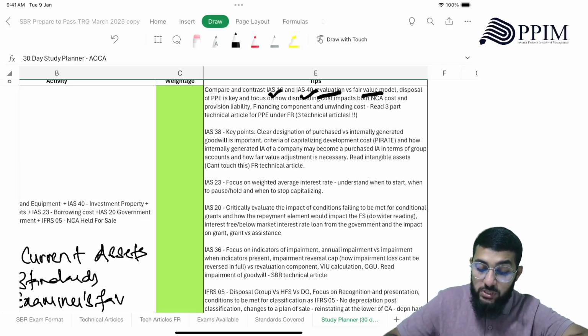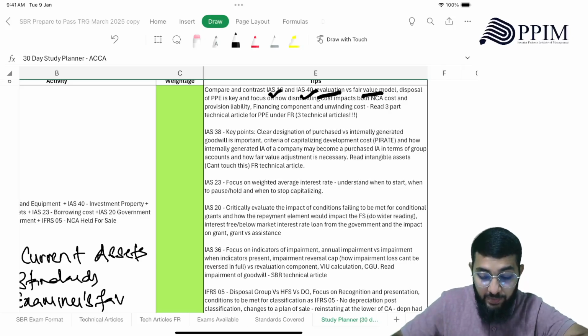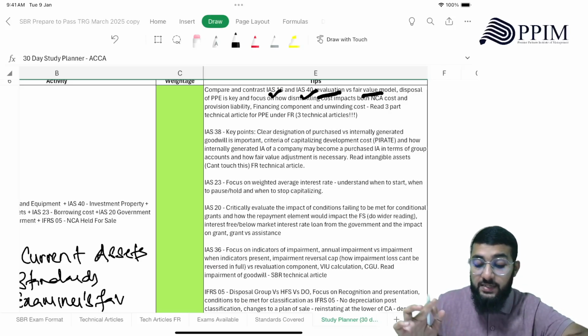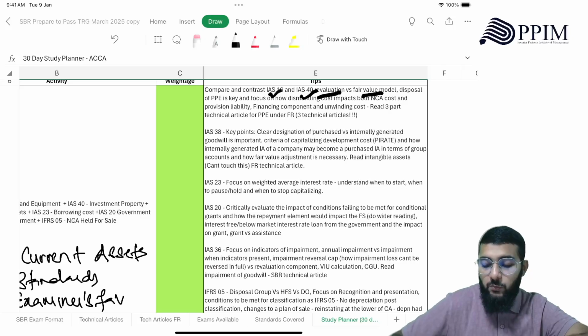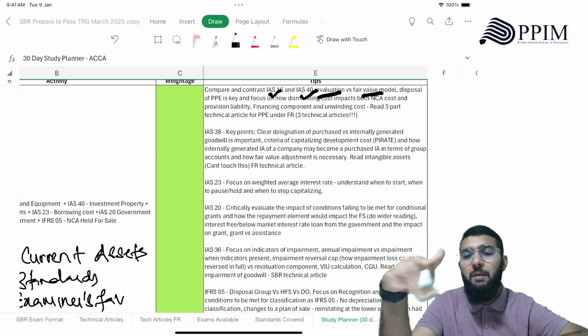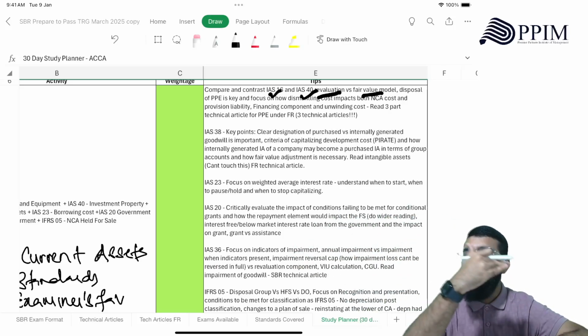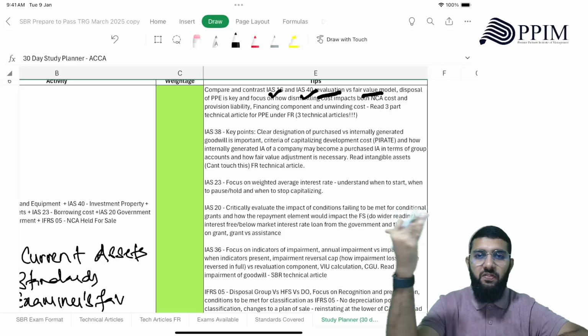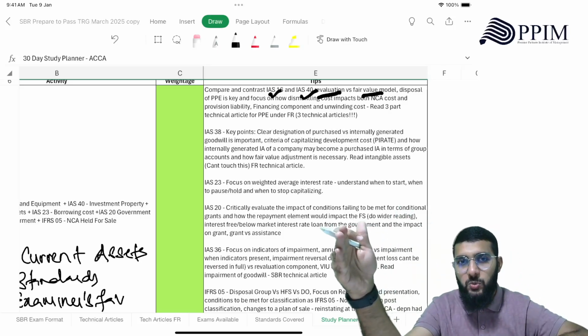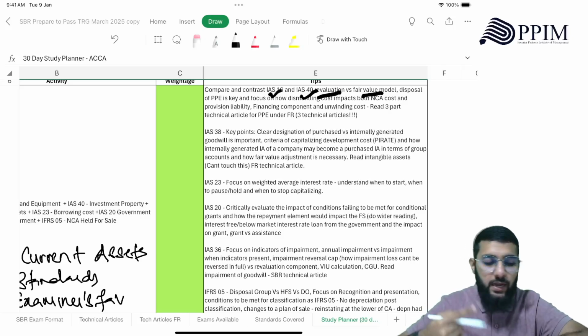Then how disposal of PPE works, you need to be very clear about that. You should focus on dismantling costs and how that impacts non-current asset and provision liability, both, and how you depreciate, how you unwind. So that's what the financing component unwinding cost is. So remember, any place where you have a significant amount of time between the transaction and the settlement, you always bring the financing component. When it goes beyond 12 months, you always have to bring the discounting factor in, and then you need to unwind until the settlement happens.